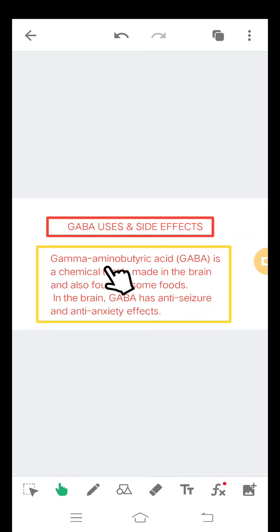GABA means gamma aminobutyric acid. It is a chemical that is made in the brain and also found in some foods. In the brain, GABA has anti-seizure and anti-anxiety effects. So this is important.